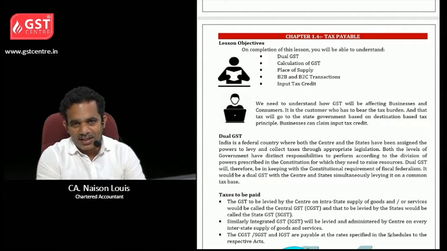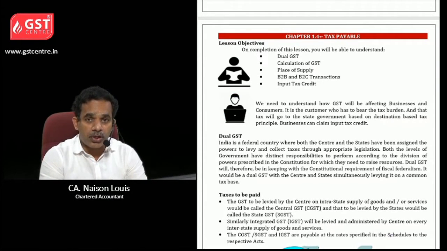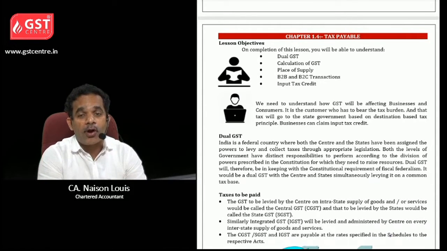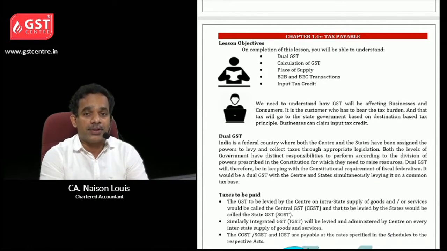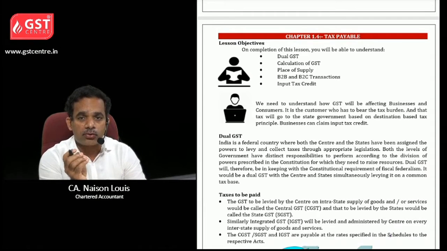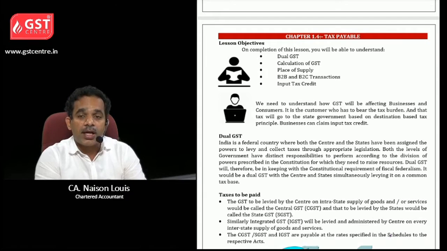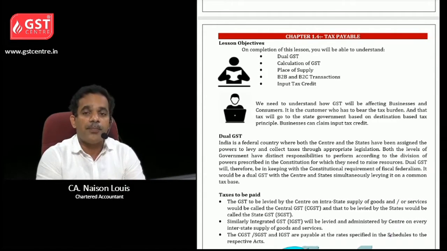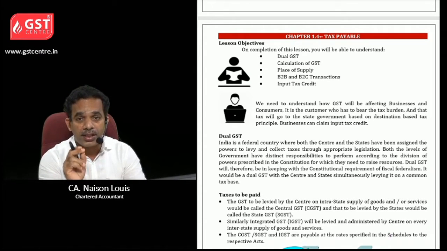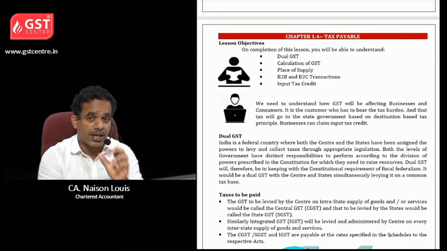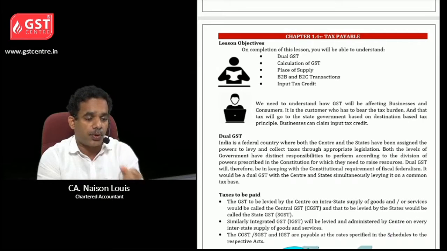Hi, this is chapter 1.4 and we can learn a lot about tax payable. The main points we are going to get from this chapter are dual GST, calculation of GST, place of supply, B2B and B2C transactions as well as input tax credit. So various important points are there. Please take care to grasp each point.